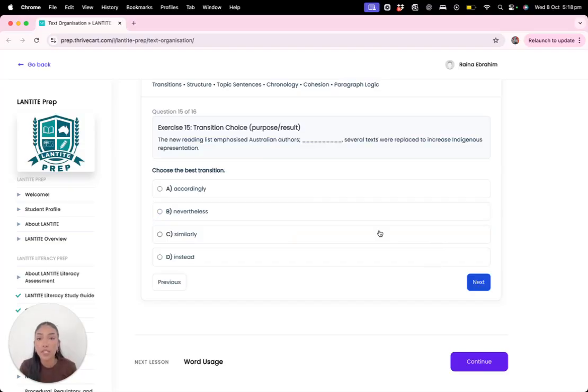Okay. Exercise 15. Choose the best transition. So these are all based on transitions. The new reading list emphasized Australian authors. Several texts were replaced to increase Indigenous representation. I'm going to go with accordingly. The new reading list emphasized Australian authors. Accordingly, several texts were replaced to increase Indigenous representation.